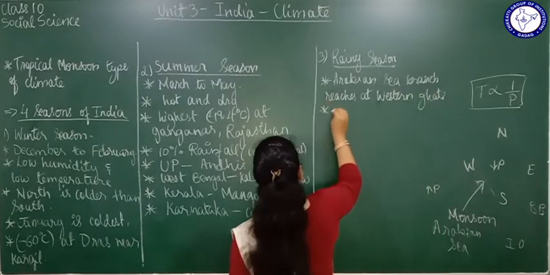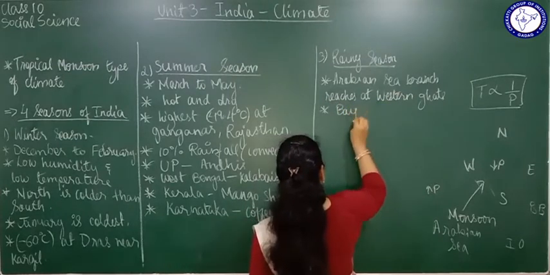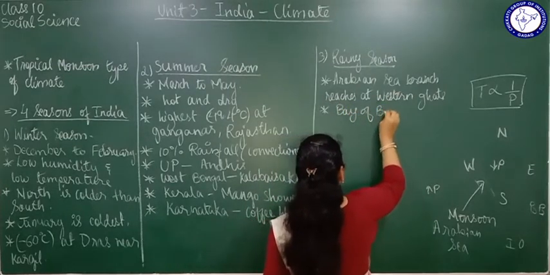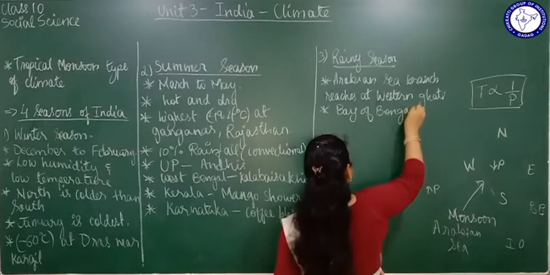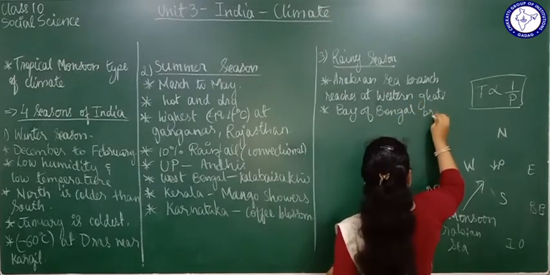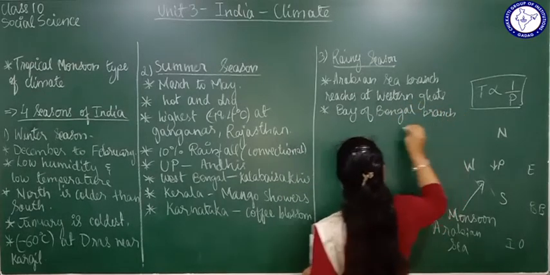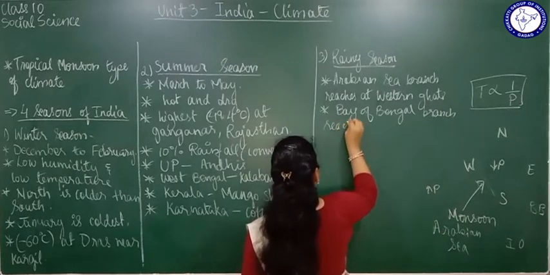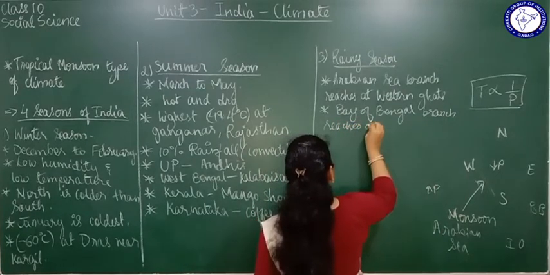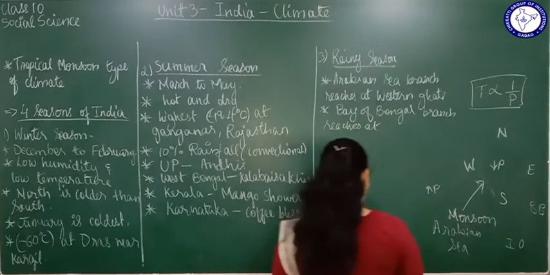And the Bay of Bengal branch reaches first at Meghalaya and Assam.